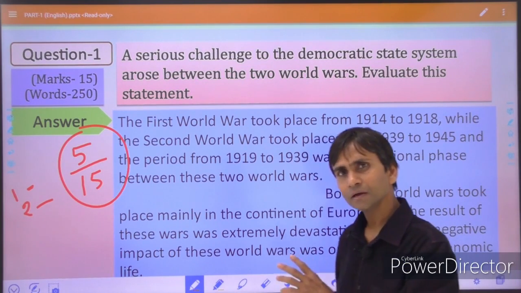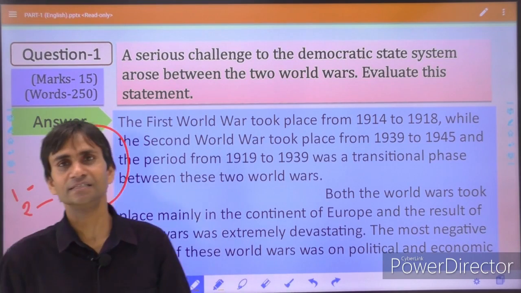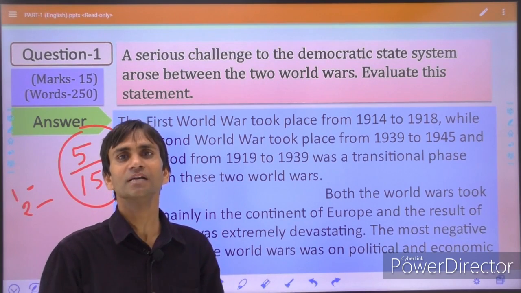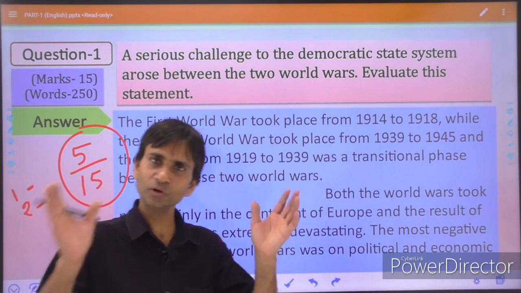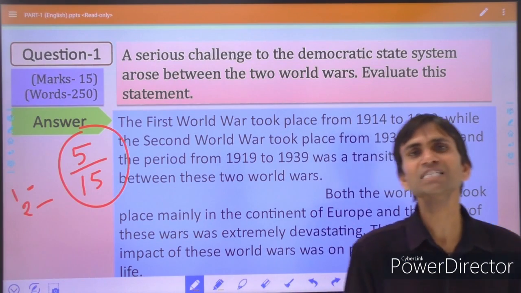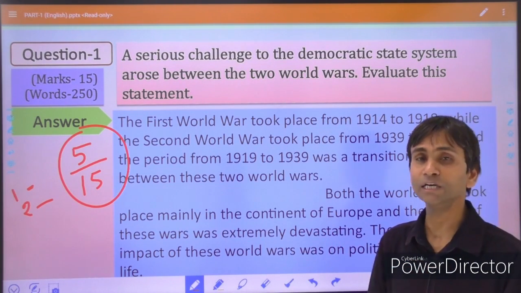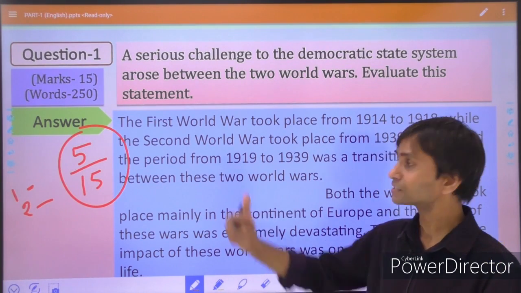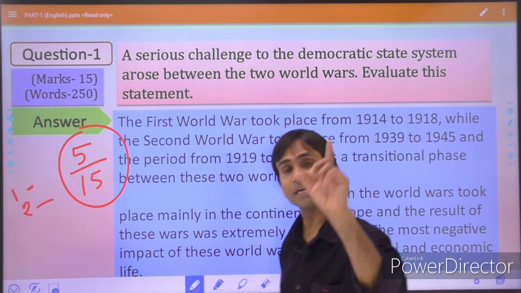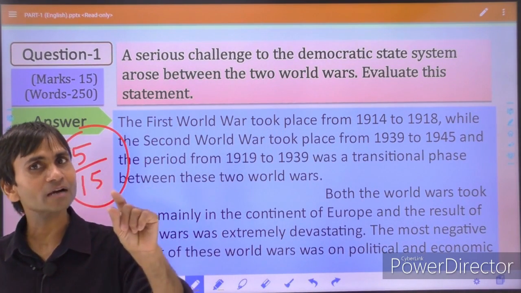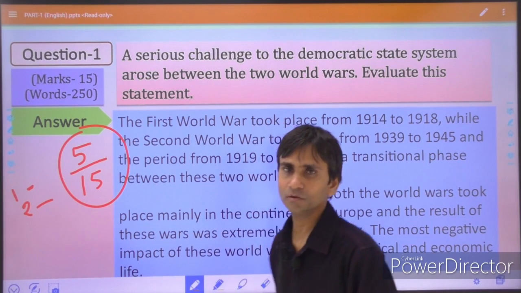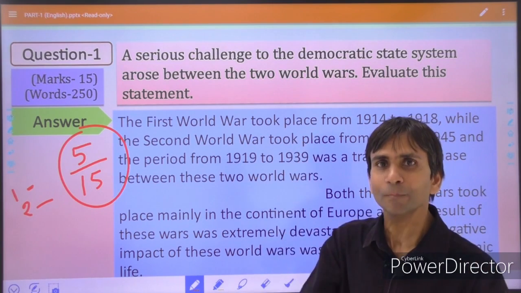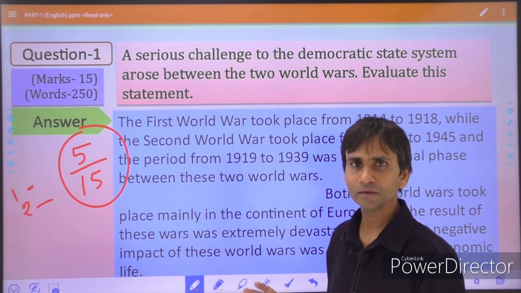And finally, there was an additional challenge: how to restart and restore their trade and commerce relationships throughout the world. Before World War I, all the European countries were involved in export and import, but due to the World War it was completely disturbed. Okay, so you should write the answer in this way, then you can obtain more than 10 marks, up to 11 or 12 marks, and these marks will definitely ensure your final selection and you may be a topper in the IAS exam. This is the way. Okay, thank you.